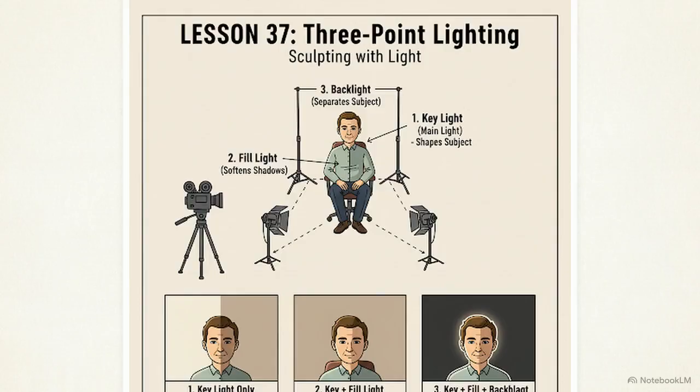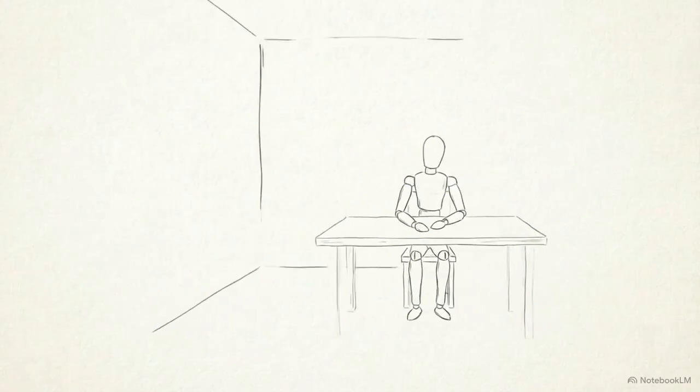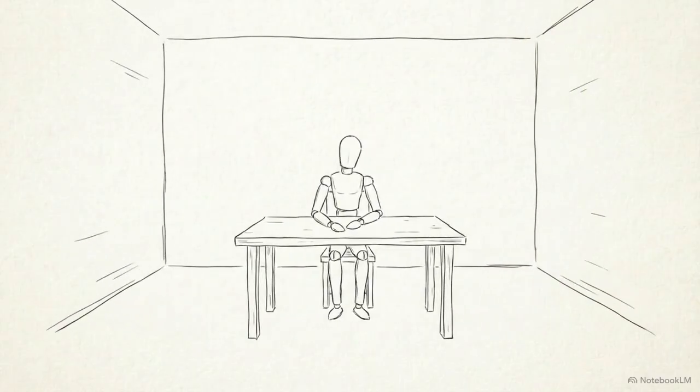This diagram shows the precise positioning of key, fill, and backlights. Using this specific terminology provides the AI with data to create a 3-dimensional aesthetic. Look at the backlight. Prompting for a backlight creates a rim of light that separates your subject from the background. These cinematic terms serve as a blueprint. They remove the guesswork, preventing the AI from making unauthorized creative choices on your behalf. If your generations look flat or uninspired, it is usually because the AI is defaulting to neutral settings.